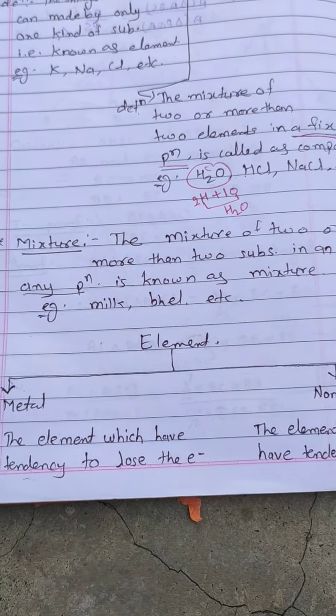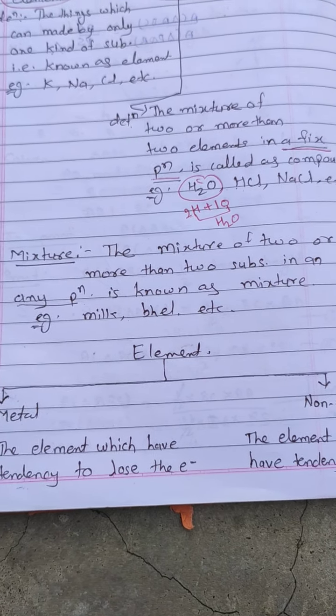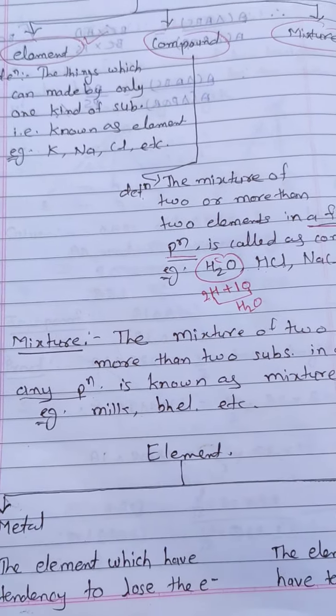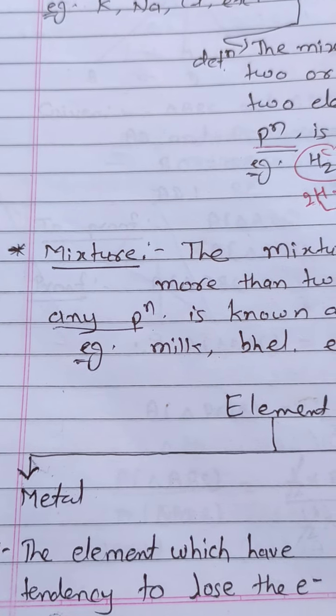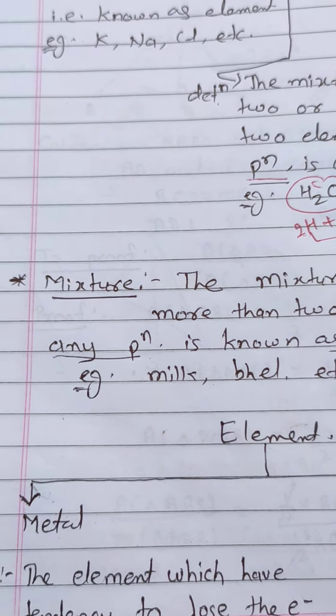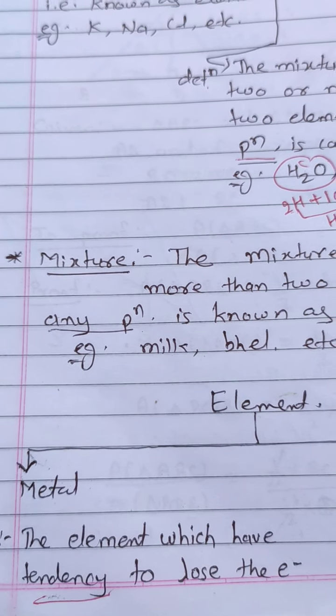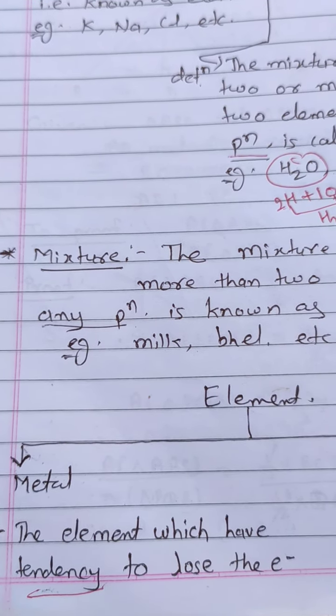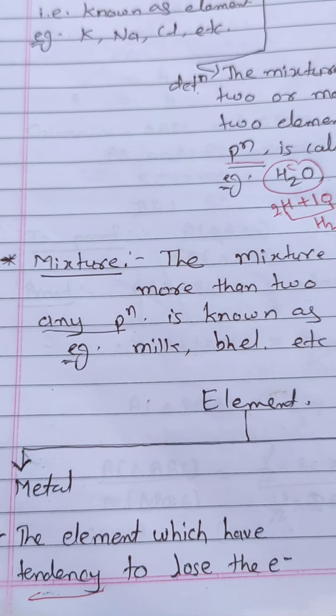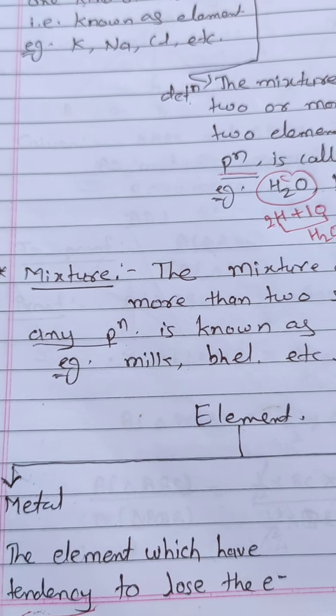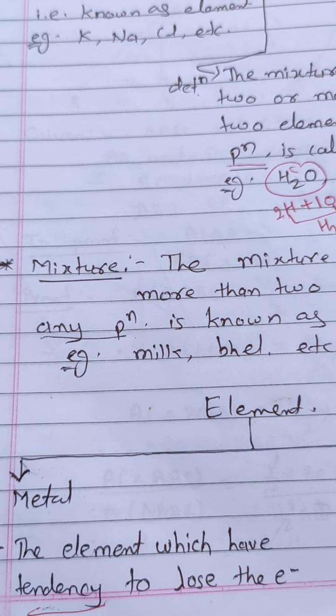The element which has a tendency to lose the electron. The word tendency means the capacity, what is its ability, its power, that is to lose the electron. That is known as metal.